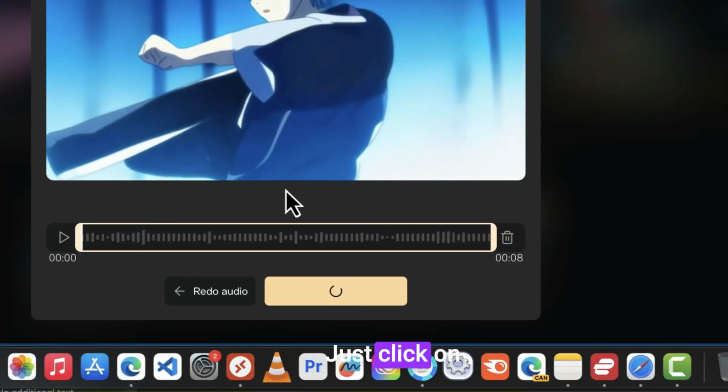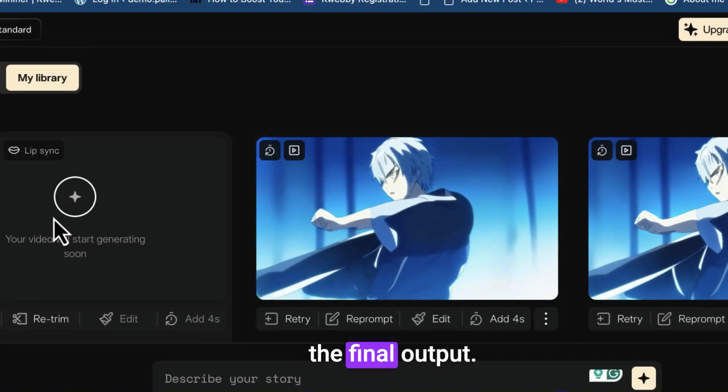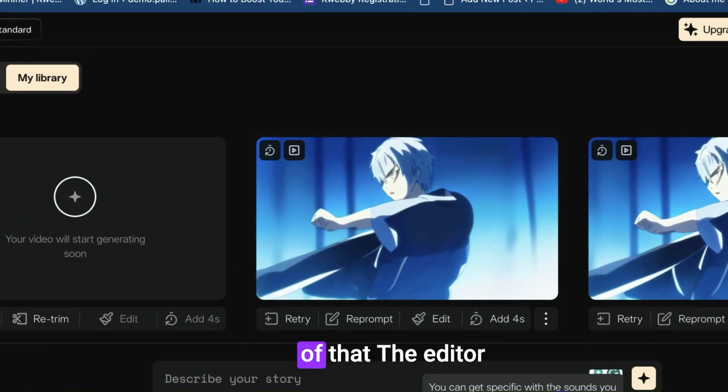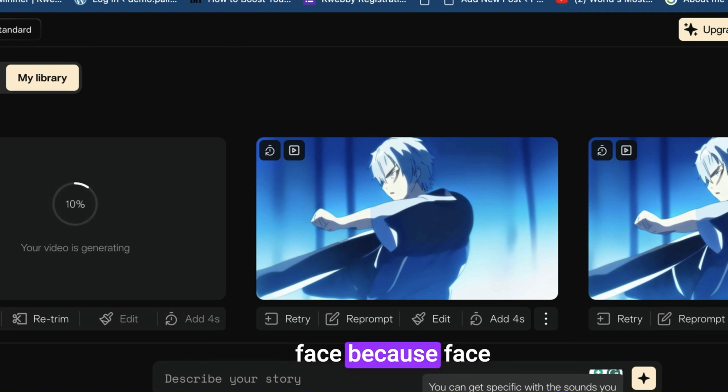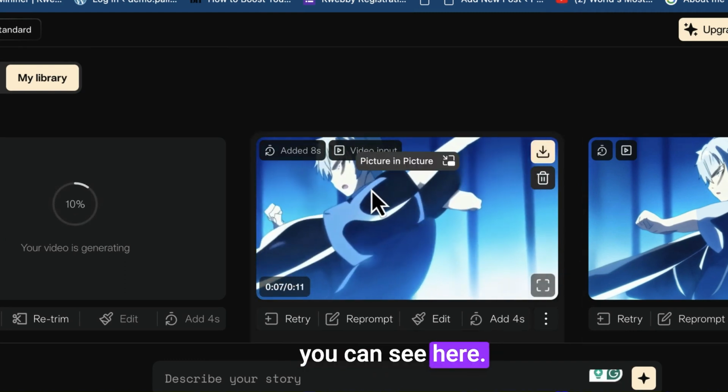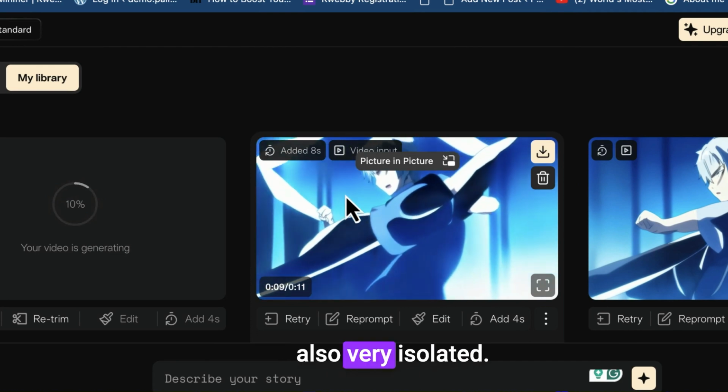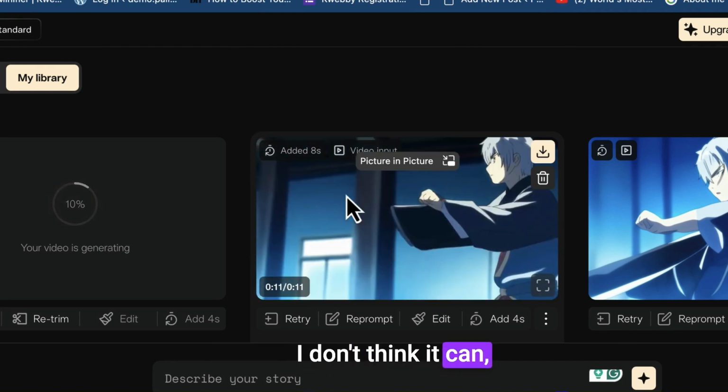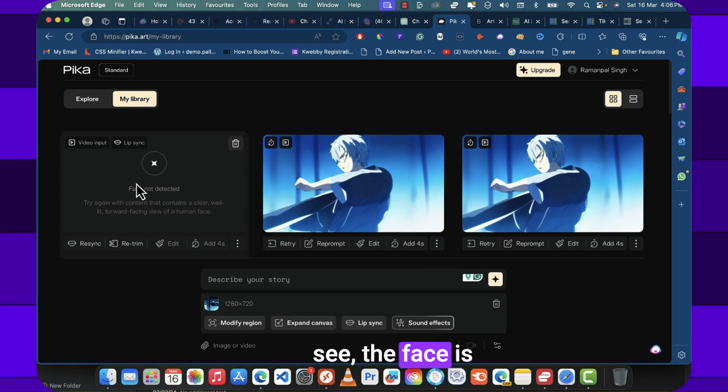That's really cool. Just click on generate. Let's wait for the final output. It may give an error that the editor didn't detect the face because the face is pretty isolated, as you can see here, and the lips are also very isolated. I don't think it can detect the face. So as you can see, the face is not detected.